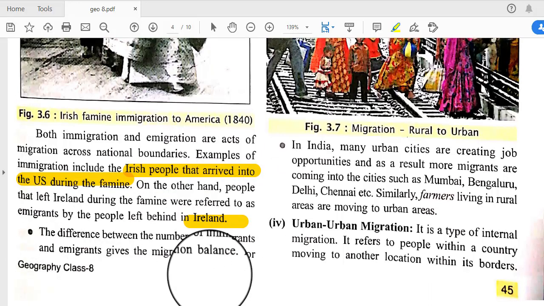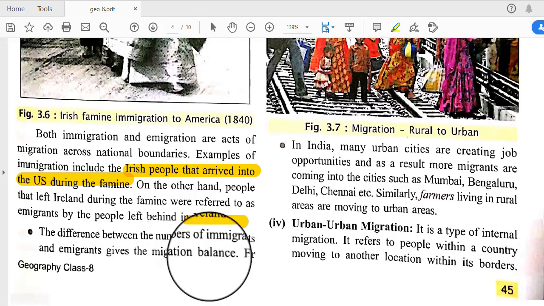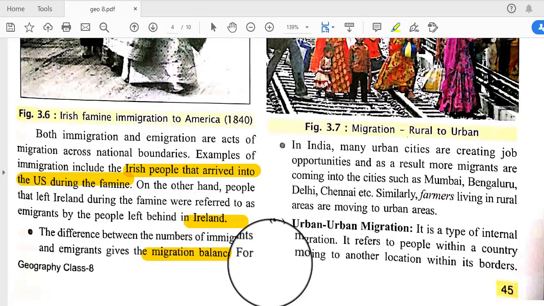The difference between the numbers of immigration and emigration gives the migration balance. Immigration means when we come into our country, and emigration means when we leave our country.